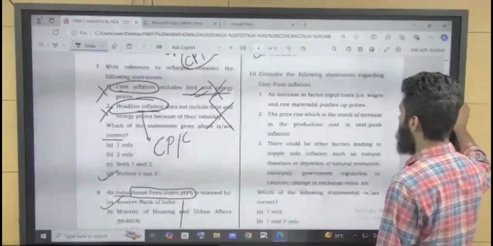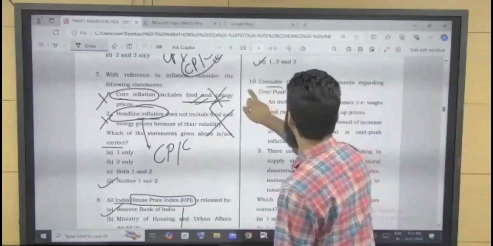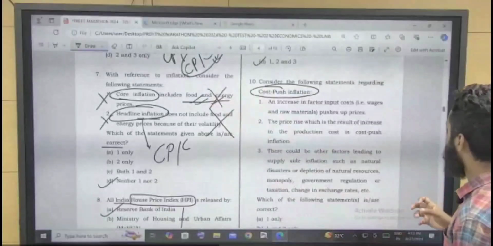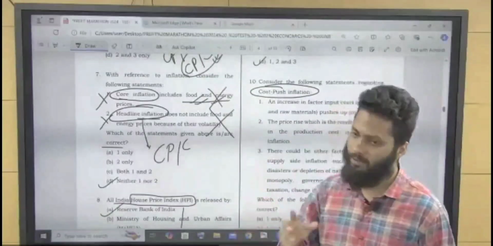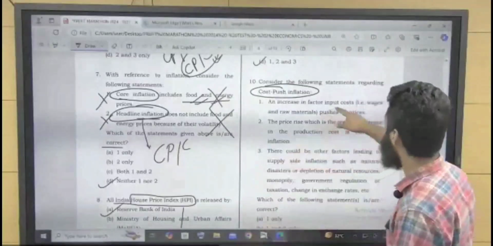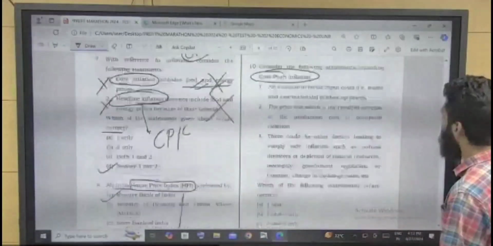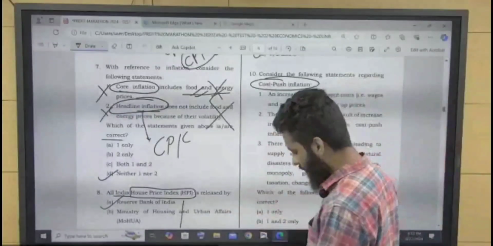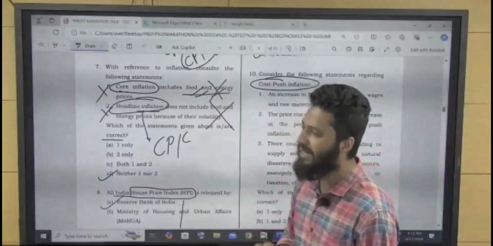Now this is cost push inflation. The idea in this question is that there are two types of inflation based on this concept. One is demand pull inflation, one is cost push inflation. Cost push inflation is also known as structural inflation or supply side inflation.